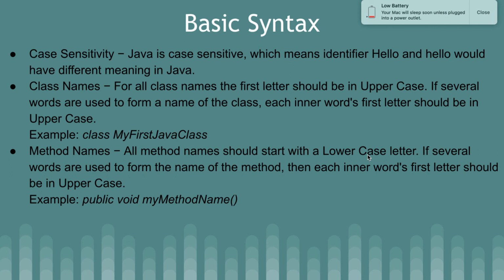Method names. All method names should start with a lowercase letter. If several words are used to form the name of the method, then each inner word's first letter should be in uppercase. If you see the example here, myMethodName. So my starts with small letters, then Method starts with a capital M, and Name starts with a capital N.